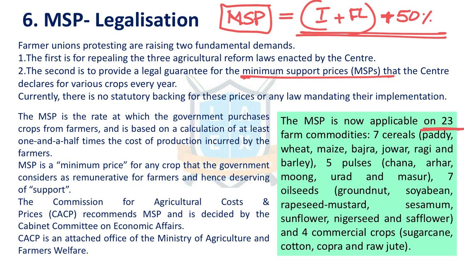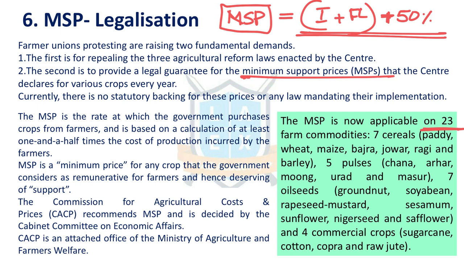And it is not mandatory for the government to issue MSP every year during Rabi and Kharif seasons. Generally it issues, but it is not mandatory because it is not mentioned in any statute, any law. That is why farmers are requesting to bring MSP through a law. But what happens? MSP is the minimum guarantee, it's not the maximum price. Farmers can get more market price, but if it is legalized, everyone who buys that product will try to buy it at that rate only. That will be negative for the farmers. That is the government's stand.